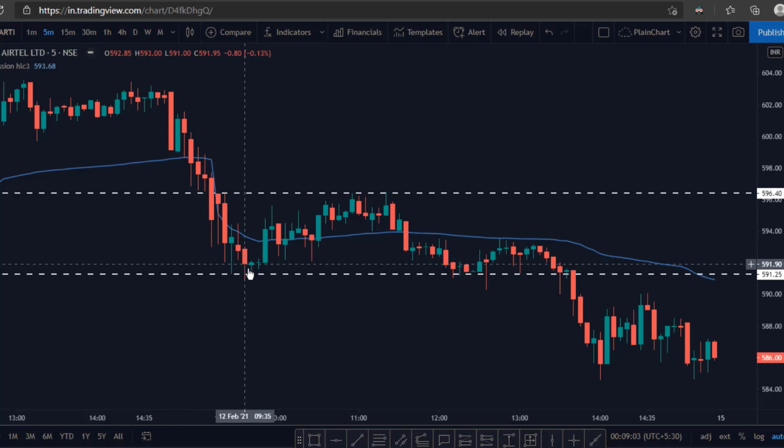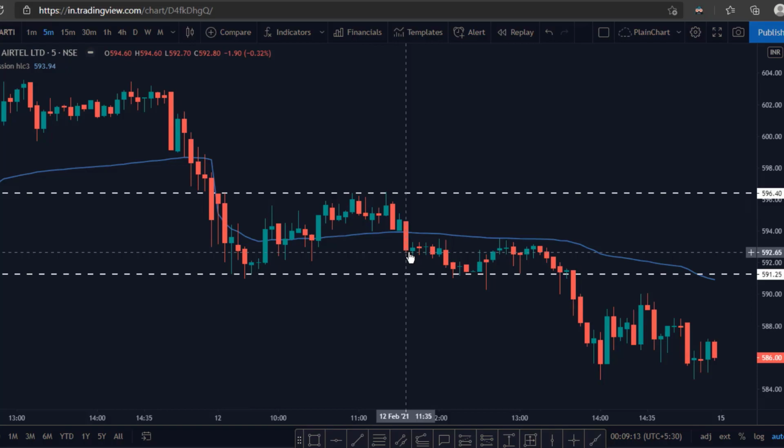Instead, let the price fall below the VWAP line and again take a retracement above the VWAP line, and then once it is breaching once again for the second time, let the price breach the VWAP line and close below the VWAP line. That time we will be taking our trade for short at this point.